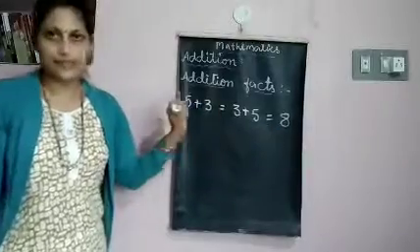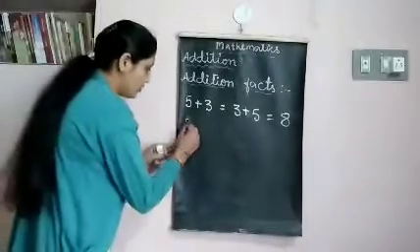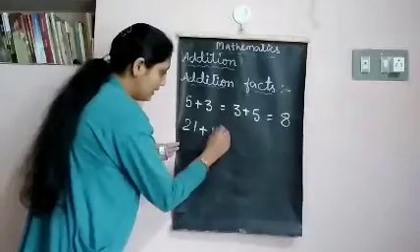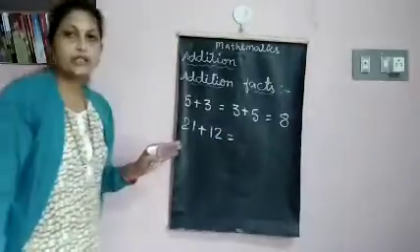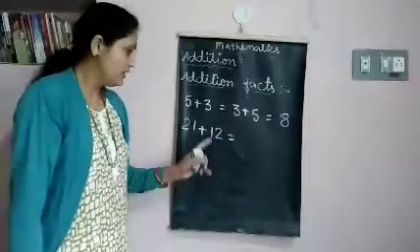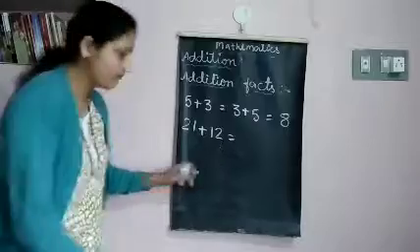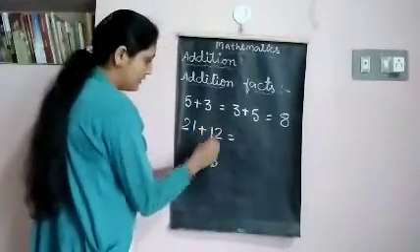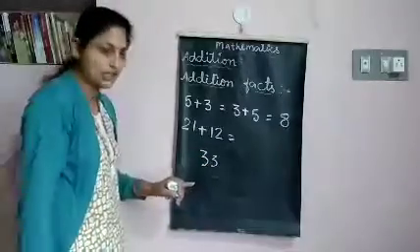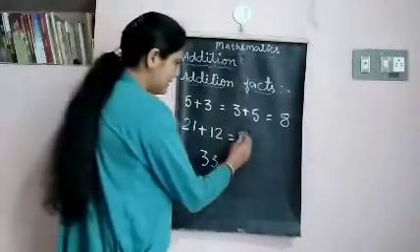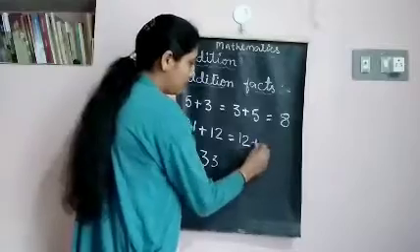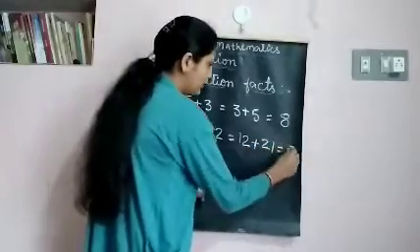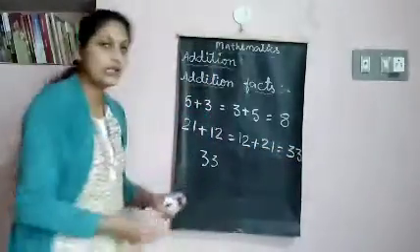Both are same. So 21 plus 12 equals 12 plus 21. 21 plus 12 is what? 2 plus 1 is 3. 33. So 21 plus 12 equals, we can interchange, 12 plus 21, that is equal to 33. Both are same.